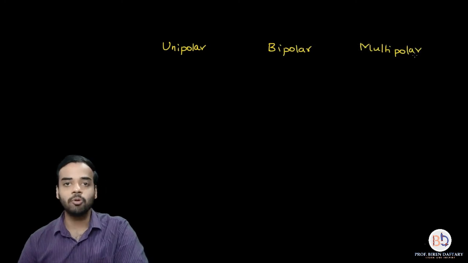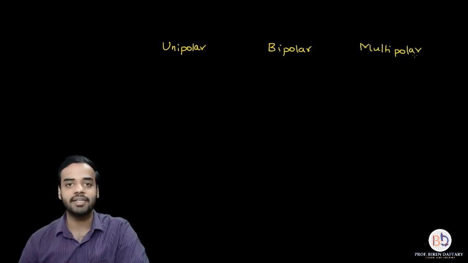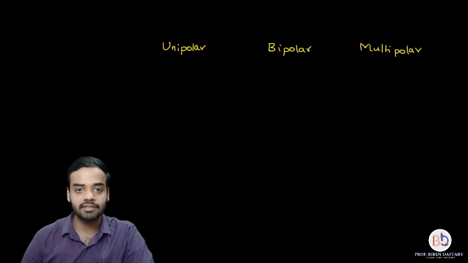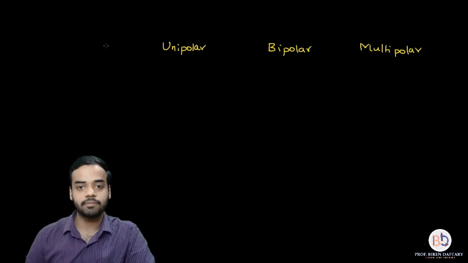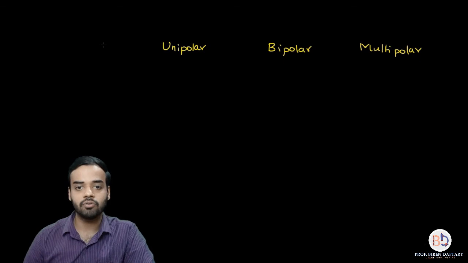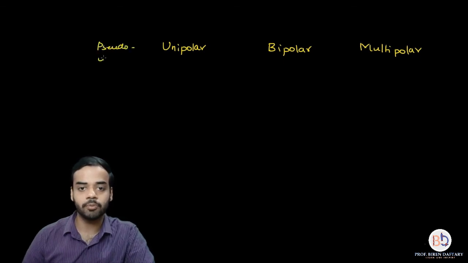Okay, see, unipolar, pseudo unipolar, I am considering it as the same thing, so I am not going to write anything over here. Alright, or let us do one thing, let us write all the types so that it doesn't get confusing. So unipolar, over here I am going to write down pseudo unipolar so that you don't get confused.